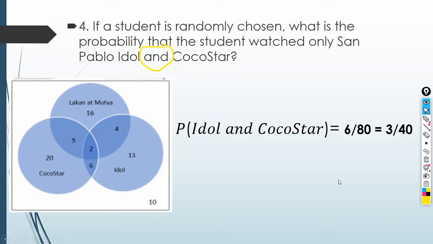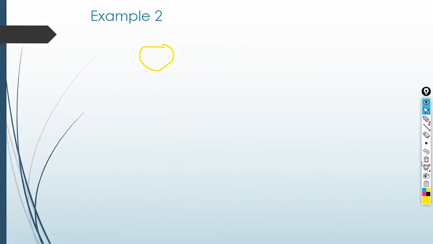Kasi po ang 2 ay nasa Lakan at Mutya siya. So, nasa bilog siya ng Lakan at Mutya. So, yung 6 lang ang nasa bilog ng Idol and Coco Star. So, it's 6 over 80 or equal to 3 over 40. Ay, di ko nabura yan.